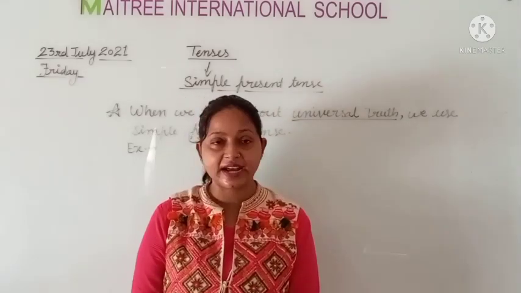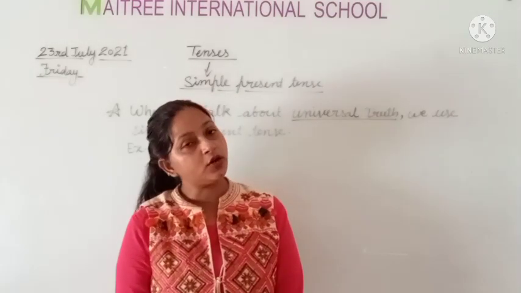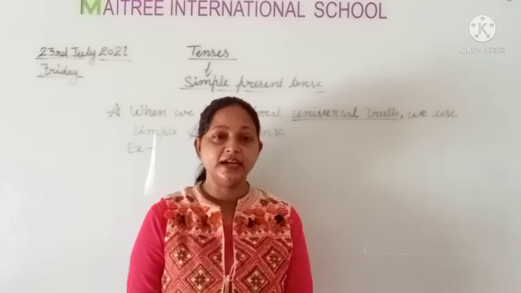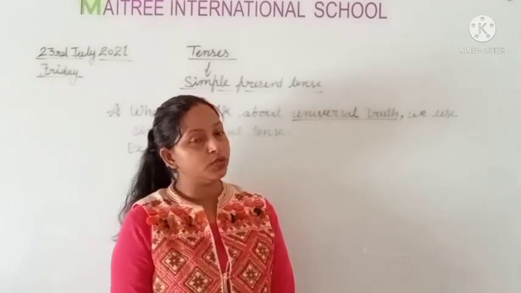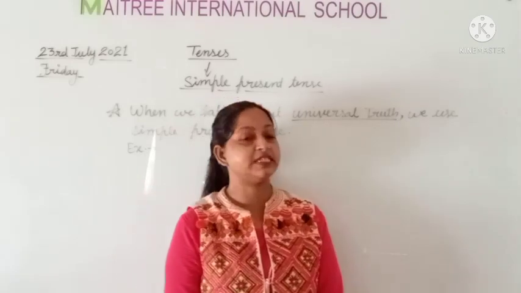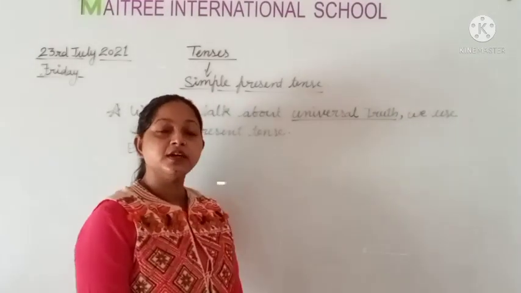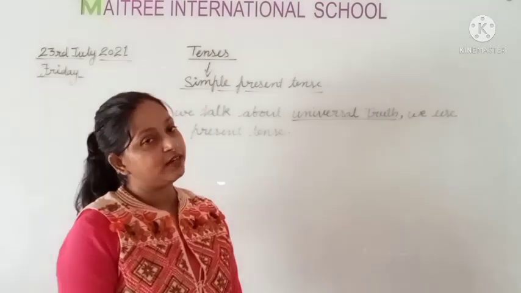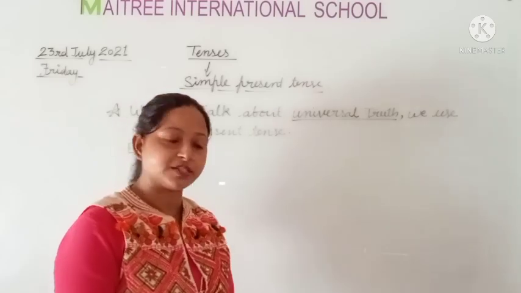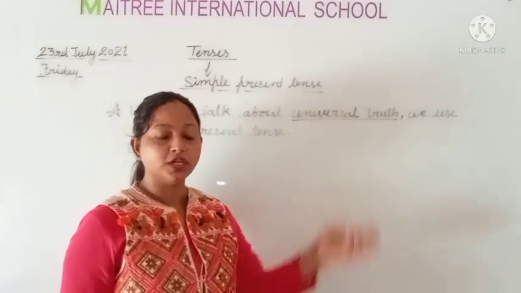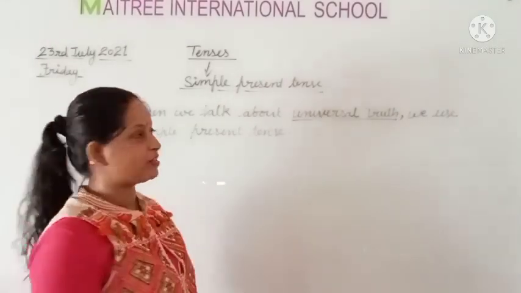Like the sun rises in the east. This is the universal truth because the sun always rises in the east. है ना? This is the universal truth. That's why we will use simple present tense, because this is the habit of the sun. है ना? Because the sun always rises in the east and sets in the west. So this is the universal truth. So we use simple present tense when we talk about universal truth.